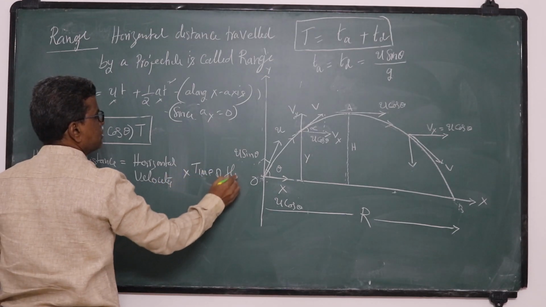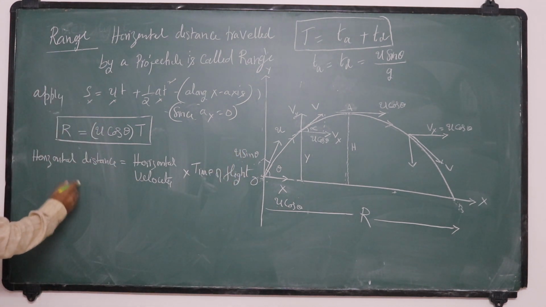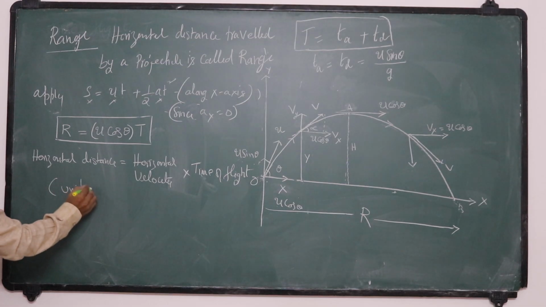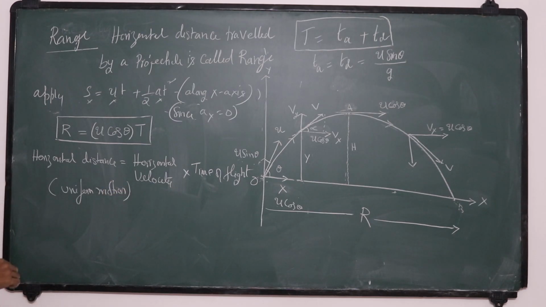So this is an important formula, because in the horizontal direction the projectile has uniform motion.